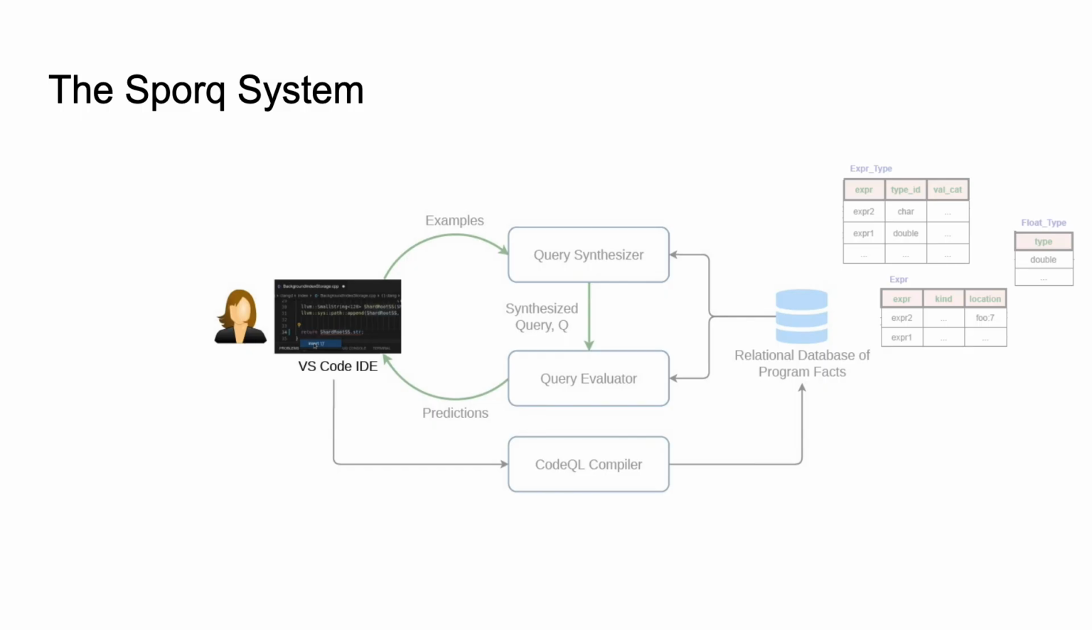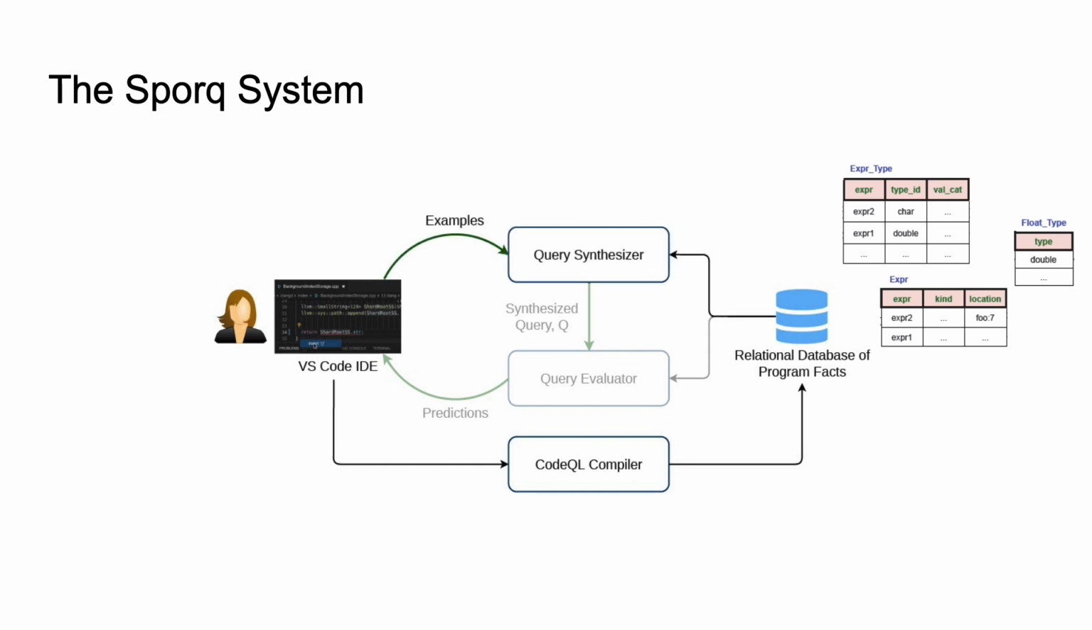So here's a brief overview of how the Spork system works. The first step is to take the user's code base and convert it into a relational database that stores all the facts about the program as a series of tables. We use CodeQL's compiler to achieve this. Next, the user highlights examples of the code that embody a particular pattern of interest using an extension that we built into the VS Code IDE.